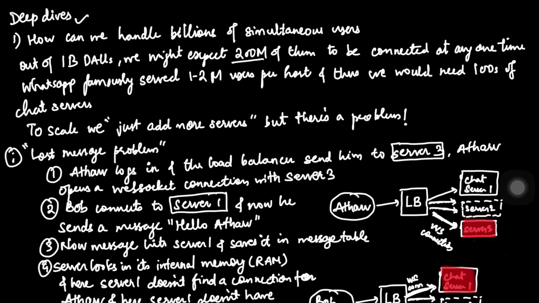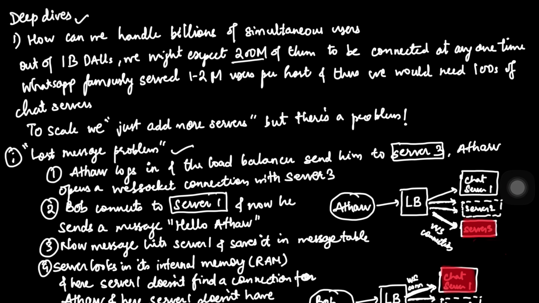And here is where we come to the famous problem, which is the lost message problem. Anyone says that if you want to handle billions of simultaneous users, the answer is just add servers. But if you add a lot of servers, this is the problem, the lost message problem, which I'm going to explain right now. So even after adding servers, we are having some problem which we will discuss now.